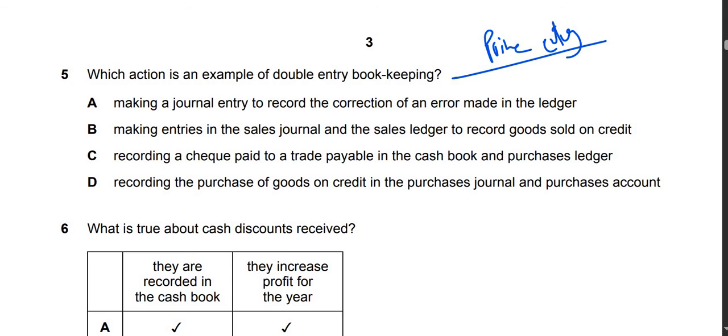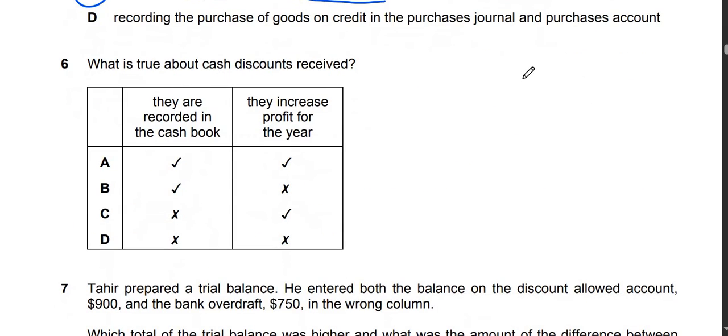So the answer is option C, recording a check paid to trade payables. Trade payables is debited in the ledger and bank is credited in the cash book because the check is paid. So this action is an example of double entry bookkeeping. Why? Because we debited the ledger and credited the bank. So the answer is C.